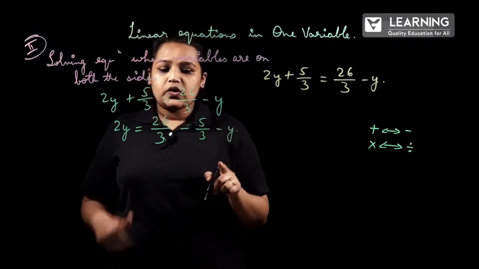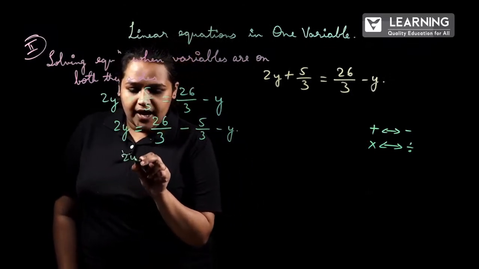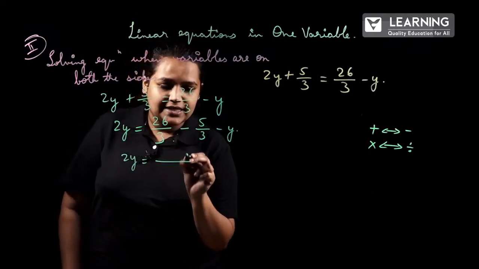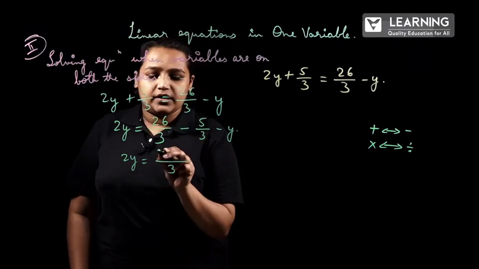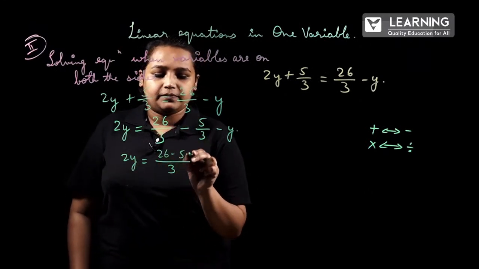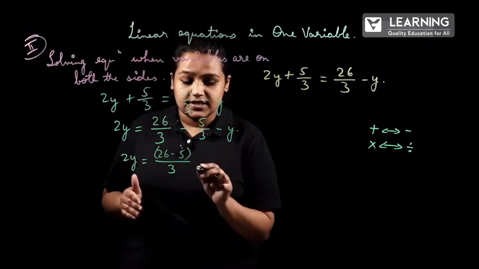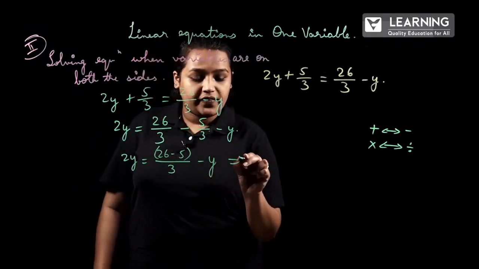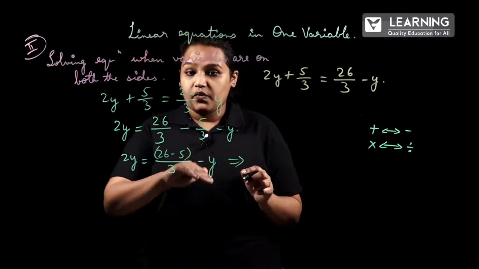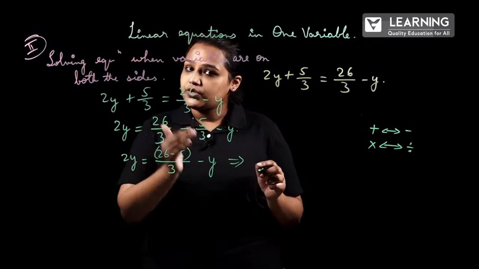So now what we will do? 2y is equal to, since the denominators are same, let us take 3 here, 26 minus 5, write the brackets, minus y. So here you can do one thing, shift minus y, variable to one side and numerical to other side.